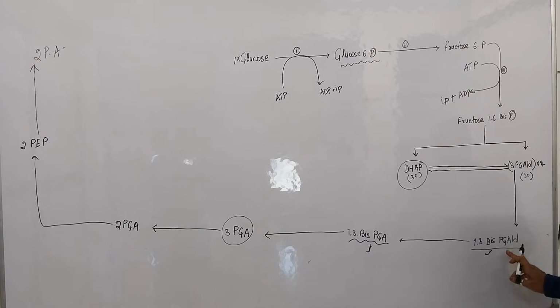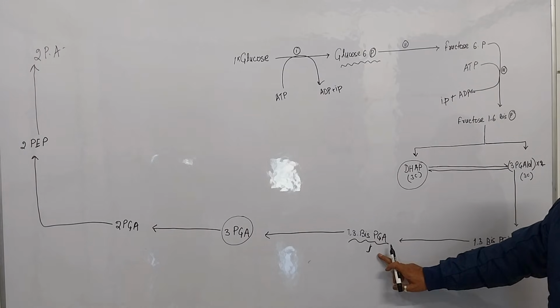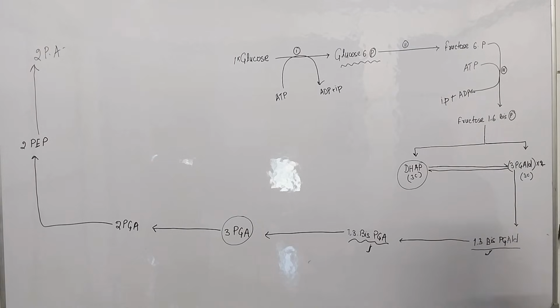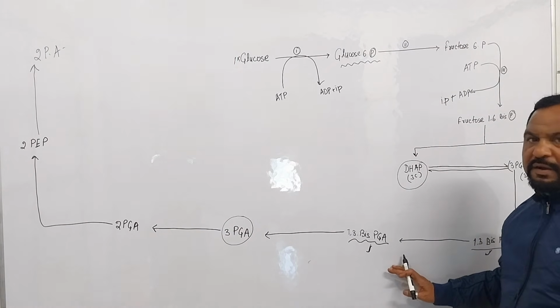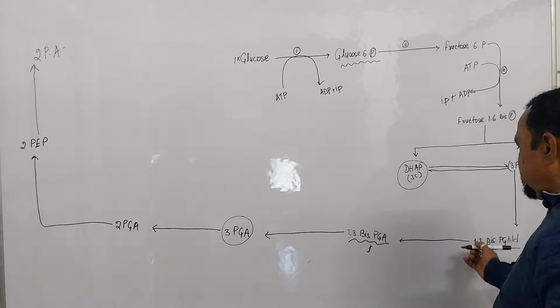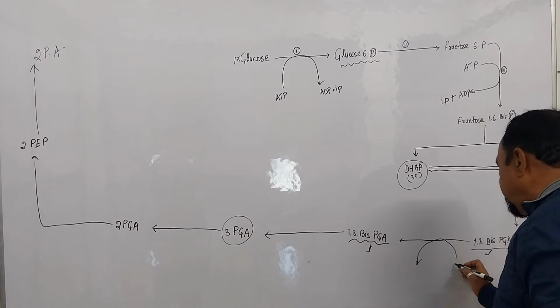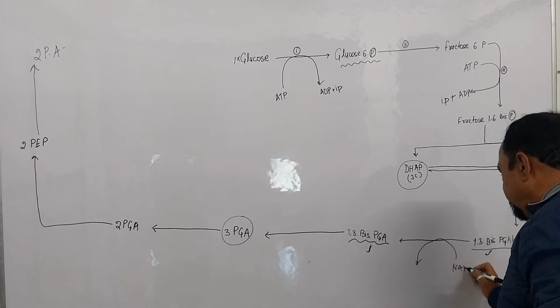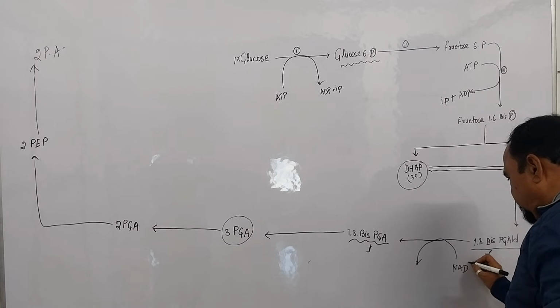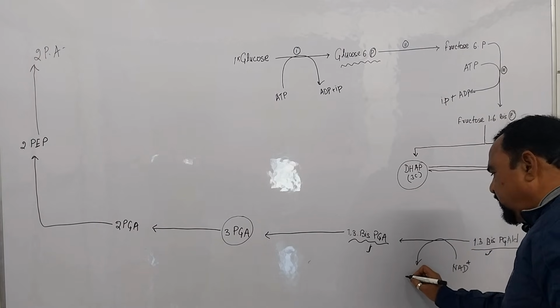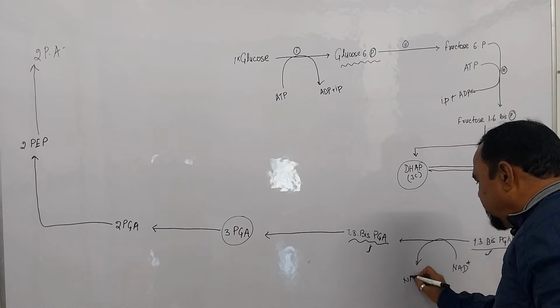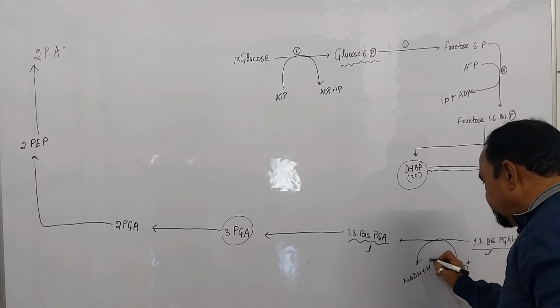Okay. Next, 1,3-bis-PGALD means when aldehyde is converted into acid, then dehydrogenase enzyme activates, and here NAD plus is the cofactor, means factor. This NAD plus is reduced into NADH plus H plus. Clear?